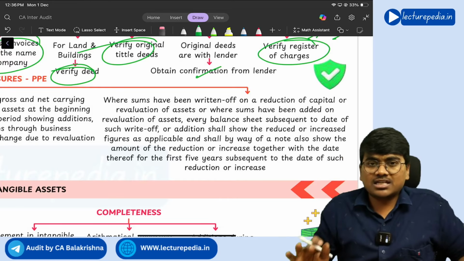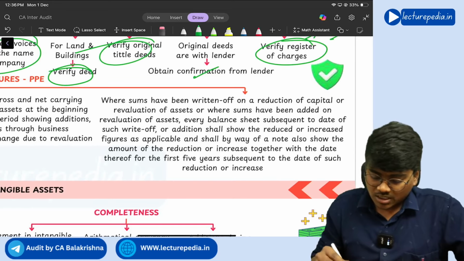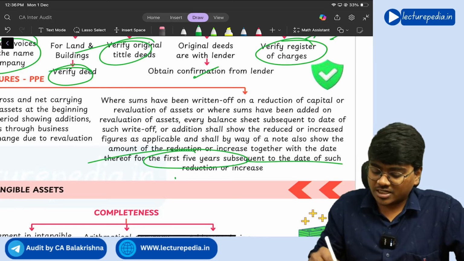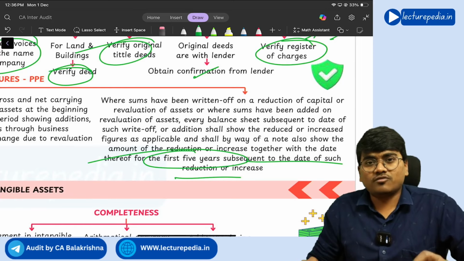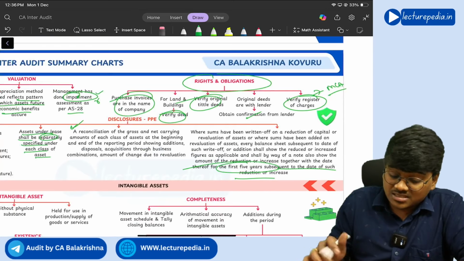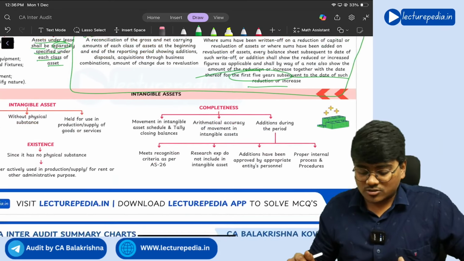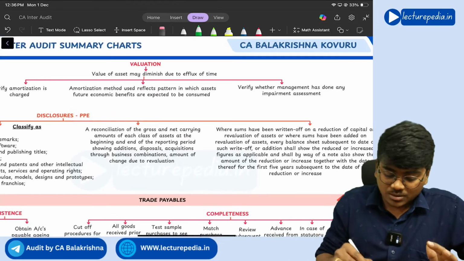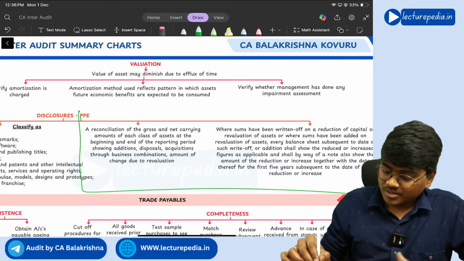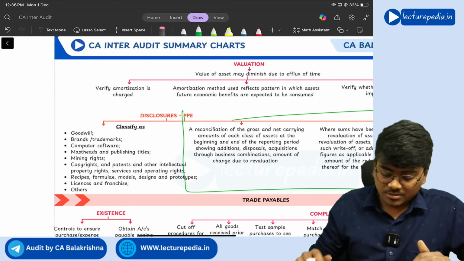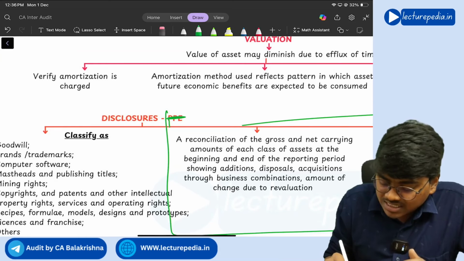For the first 5 years subsequent to the date of such reduction or increase in the value of the asset, you need to give this disclosure. This disclosure will be there even for intangible assets also. So if you go to intangible assets, here also you will find the same disclosures. Here you change it as intangible asset.